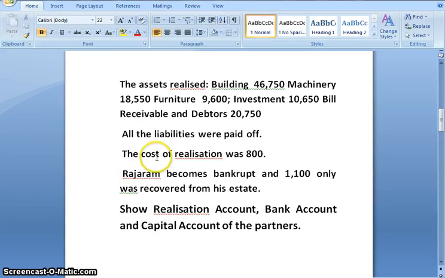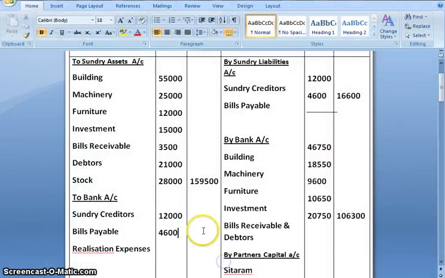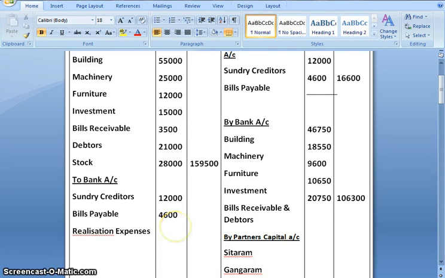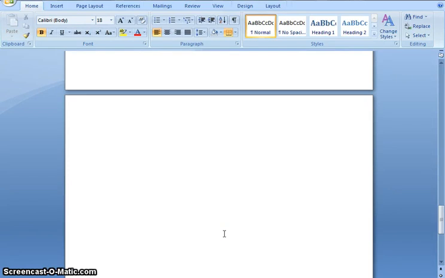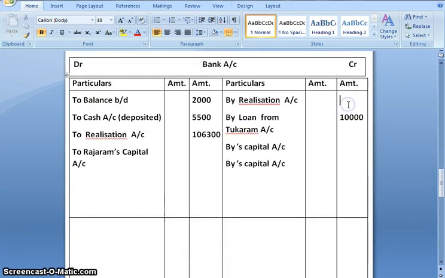Next, cost of realization was 800. So realization expense amount given is 800. On adding all three, I get the total as 17,400. Next effect would be in bank account. By realization 17,400.